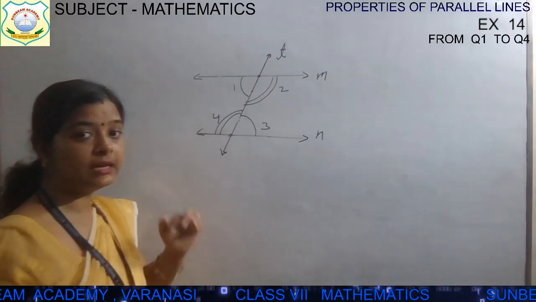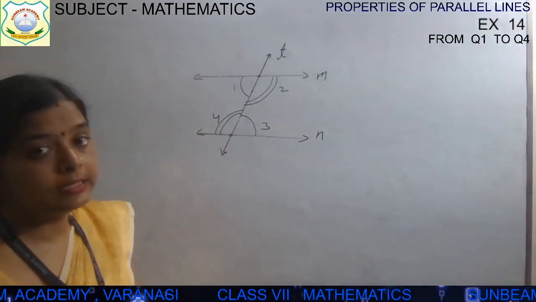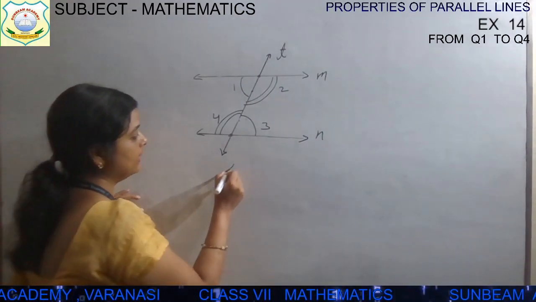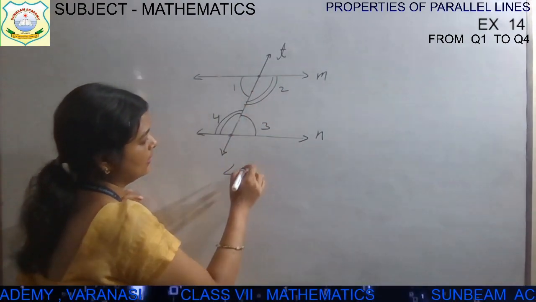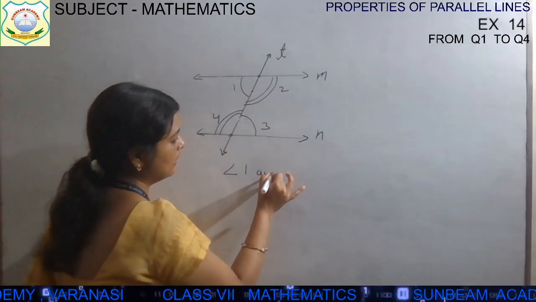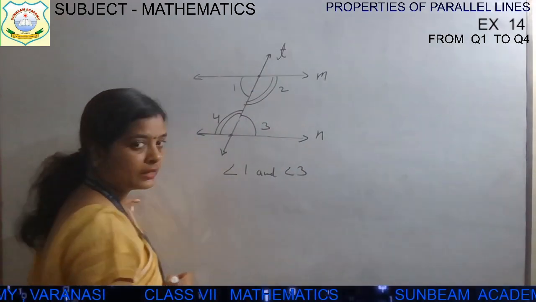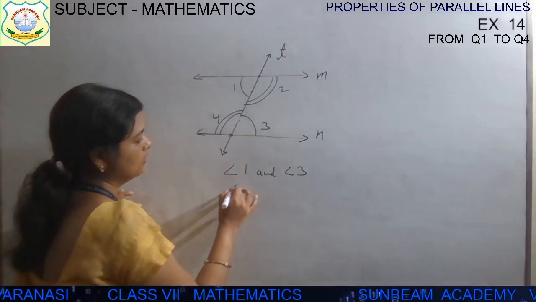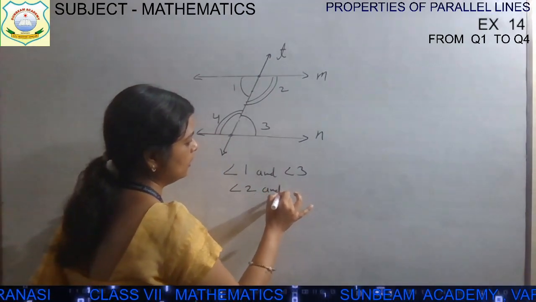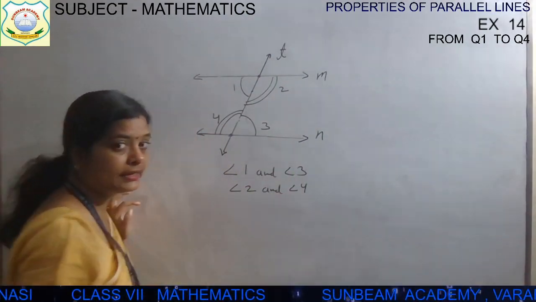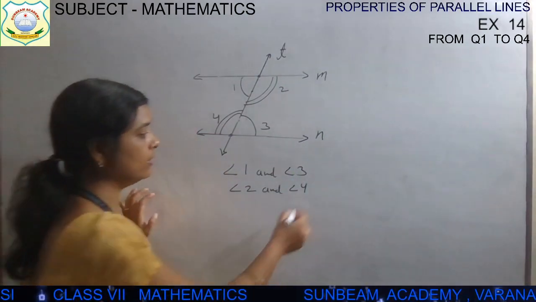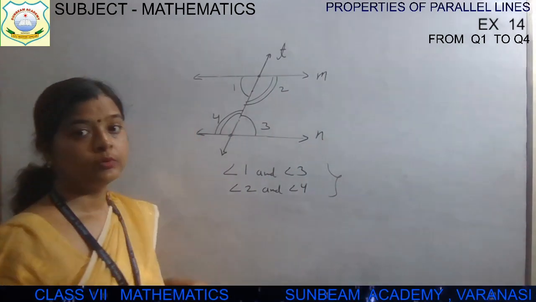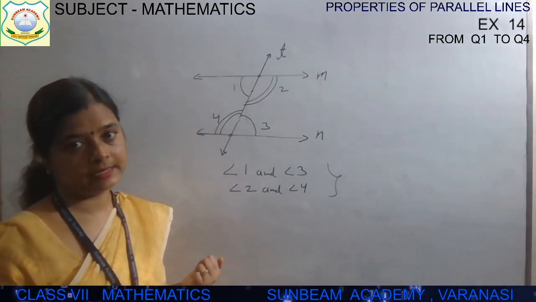So if someone asks you to write the pair of alternate interior angles, you will write angle 1 and angle 3. They are alternate interior angles. Angle 2 and angle 4 are also alternate interior angles. So we have two pairs of alternate interior angles.